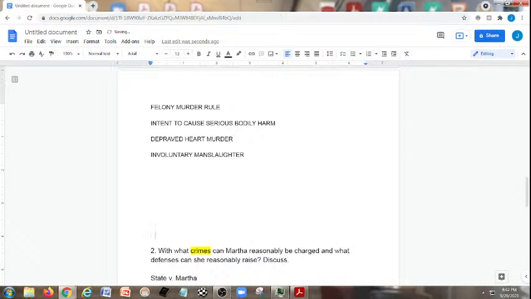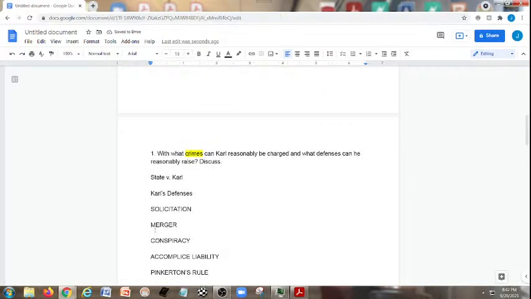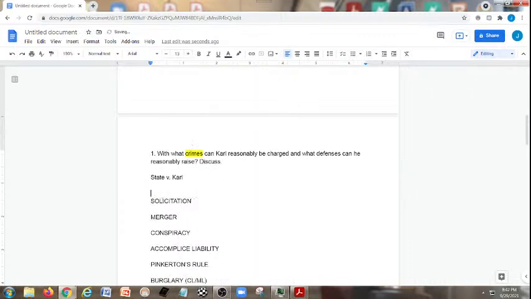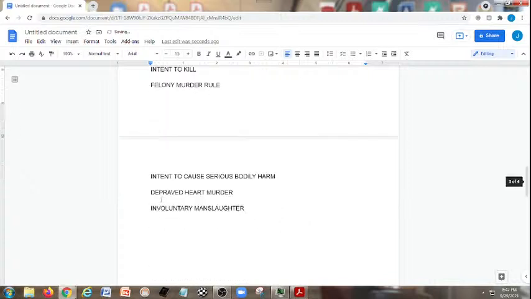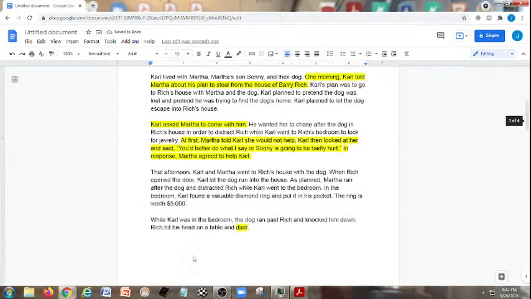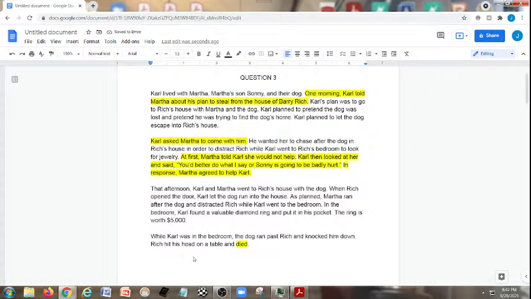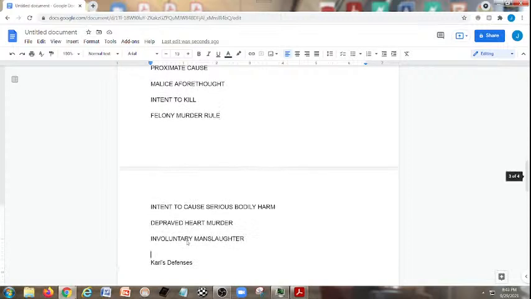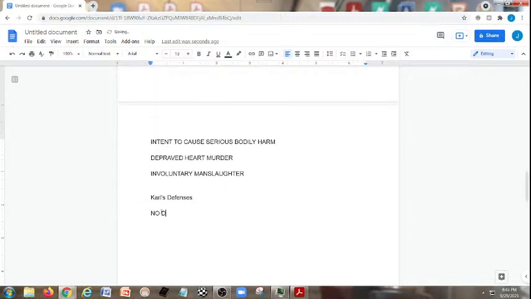And the defenses, we have to make sure we don't forget to talk about that. That's right here, Carl's defenses. So copy and paste this down here. Cut up there. Okay, right here. Let me bring this down. The defenses. It doesn't appear that Carl has any defenses that I can see. Trying to think here if we're dealing with anything, but I don't see anything. Well, I'll have to put a bookmark there, but for right now I don't see any defenses for Carl. So no defenses.